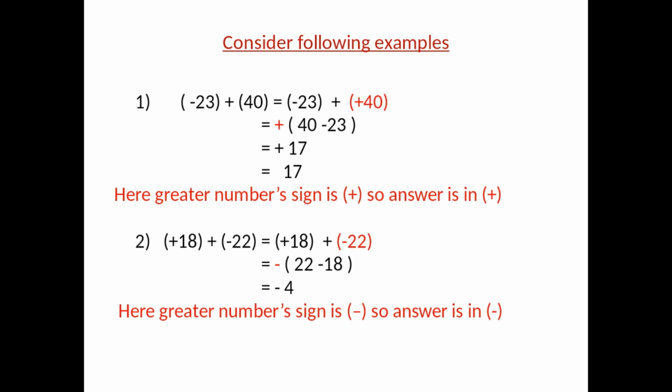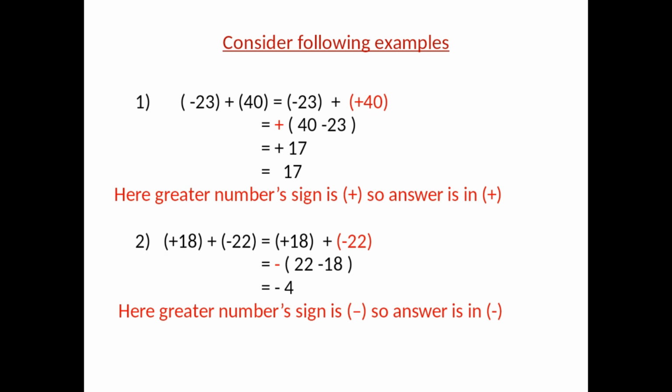Now let us understand the second example. Second example is like this: 18 plus minus 22. 18 is positive, 22 is negative. So again here the signs are not same. That means we have to subtract them. So this will become like this: 22 minus 18. So answer will be 4. But 22 is greater than 18. That's why negative sign will be applied to the answer. So final answer will be minus 4. Here greater number sign is minus. So answer is in minus.